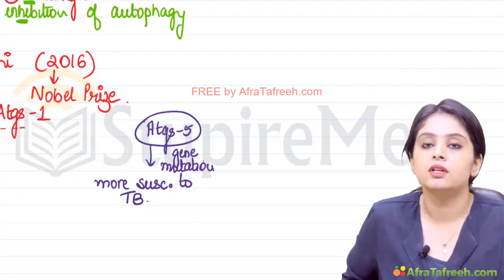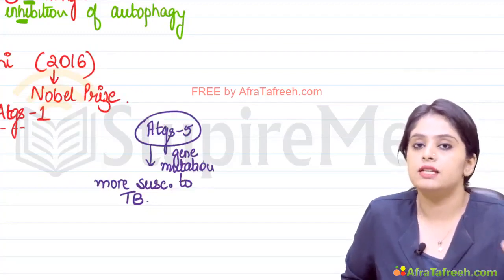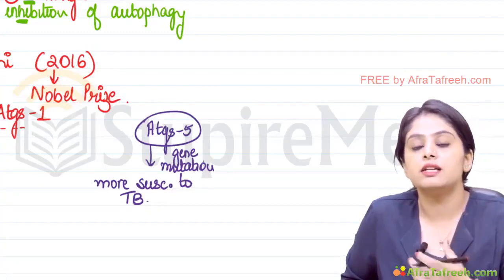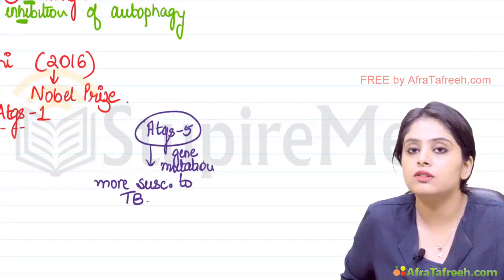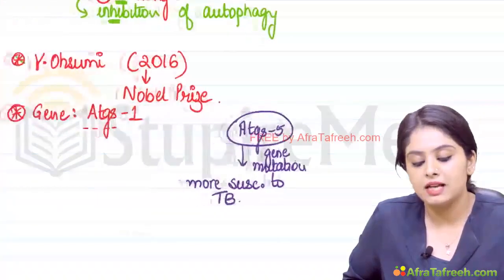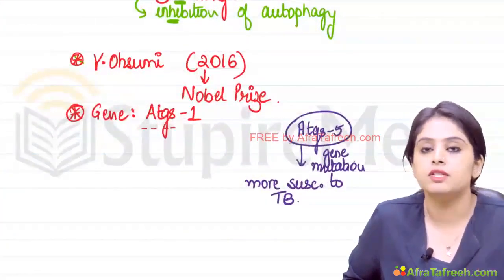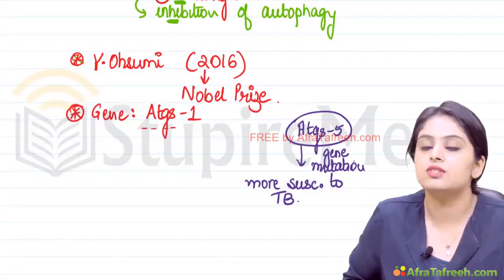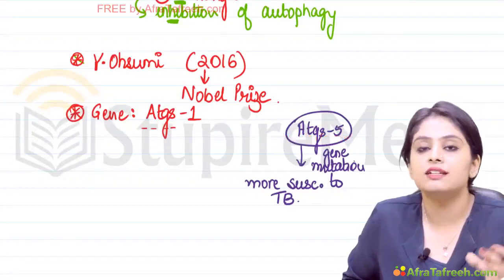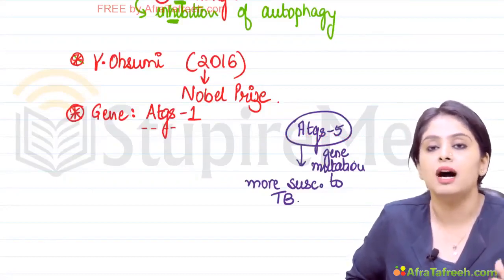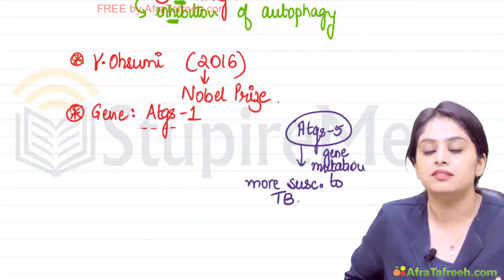What is the gene for autophagy? ATG1. Which gene mutation can result in increased susceptibility to tuberculosis? It is ATG5. Now coming back to the actual topic, that is autophagy. We've discussed the meaning, we've discussed the conditions, we've discussed the scientist and the gene. Now we are left with the mechanism. How is autophagy taking place?